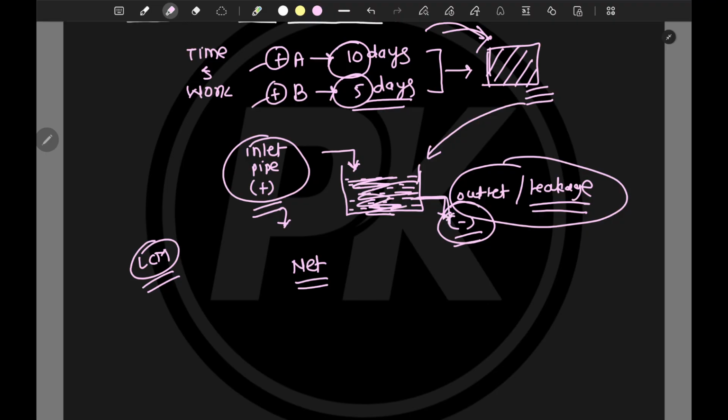We have to understand these two things. Now let's start with the type-wise PYQ compilation to better understand this.